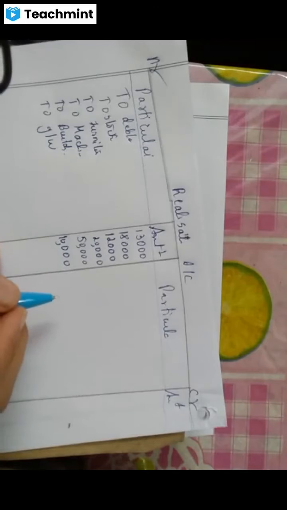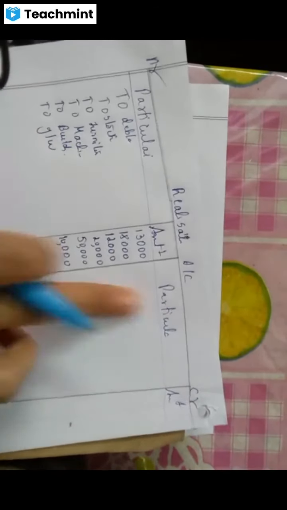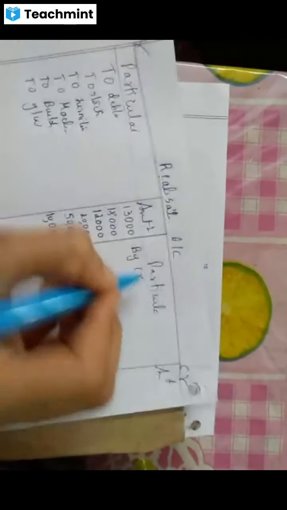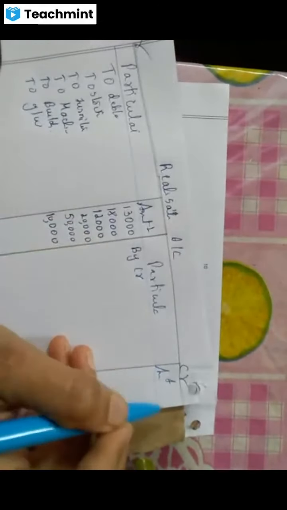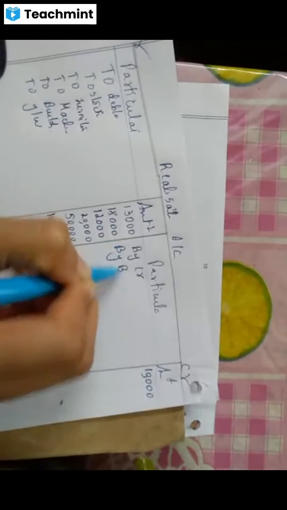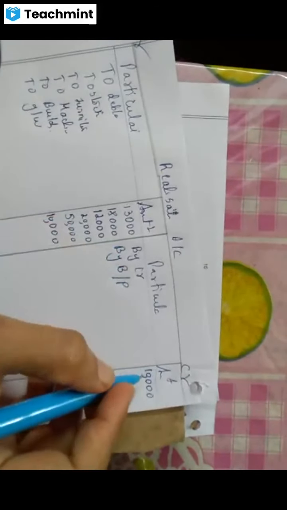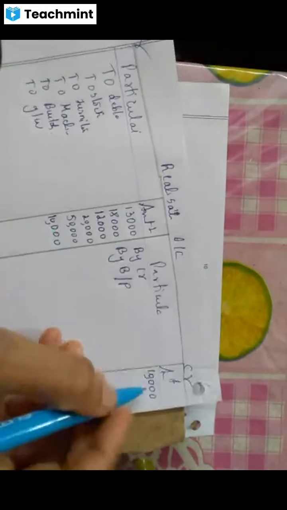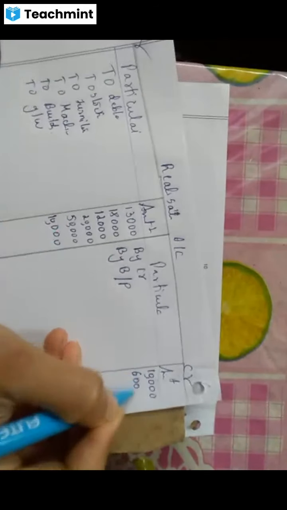Yes? Okay. Then write all the liabilities. What are the liabilities here to be written? By creditors, amount is 10,000. By bills payable, amount is 6,000.